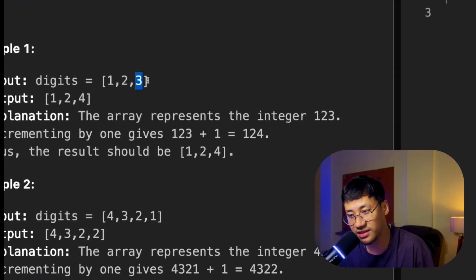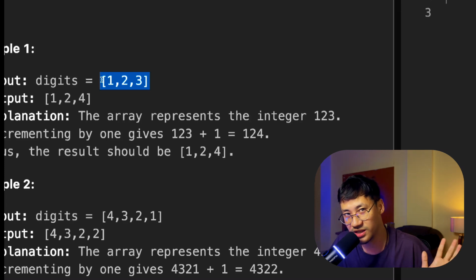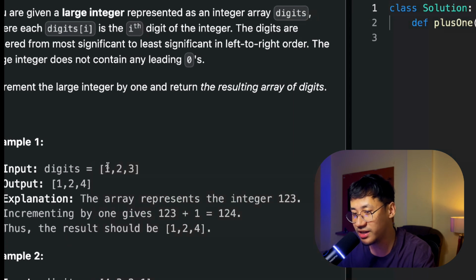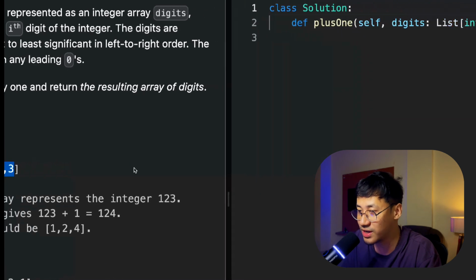I will take it in a string, I will convert it into integer, and then I will add +1, and I will convert it back to string, and I will traverse it, and I will put it one by one in a list. Okay, very simple method. So understand why I'm doing this, because if I am taking it as a number, I cannot sum up. I have to sum up all the things. All right, that's why I need a string.